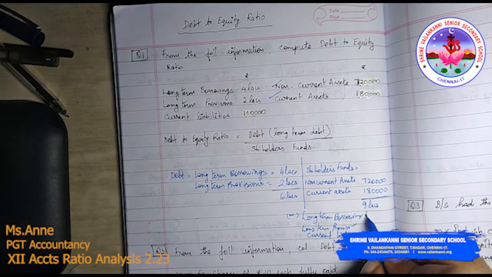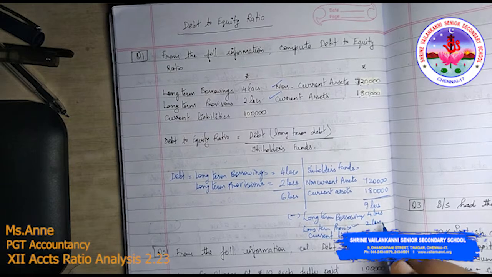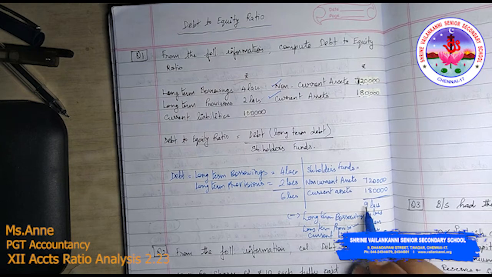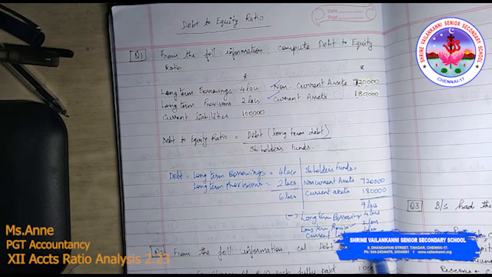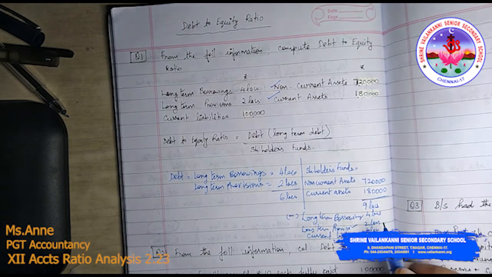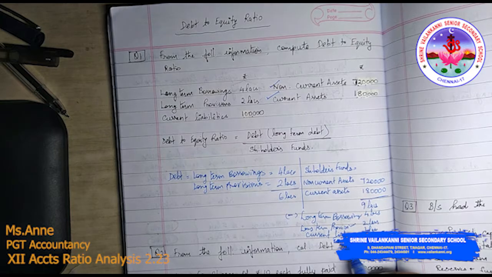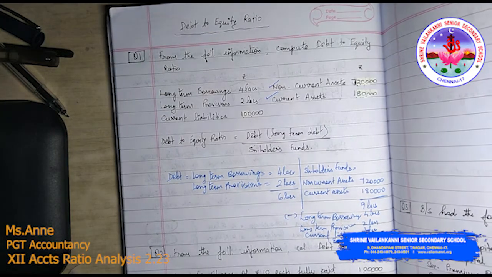So long term borrowings is 4 lakhs, long term provisions is 2 lakhs, and current liability is 1 lakh. So 9 lakhs minus 4, 5, 6, 7, so 2 lakhs is your equity shareholders fund.